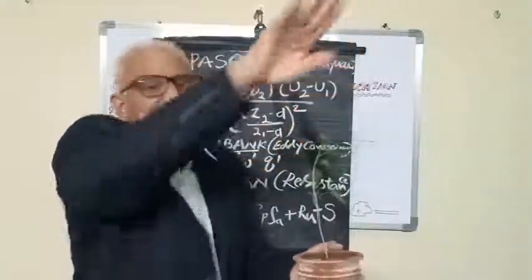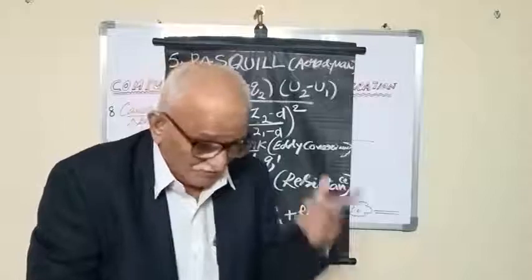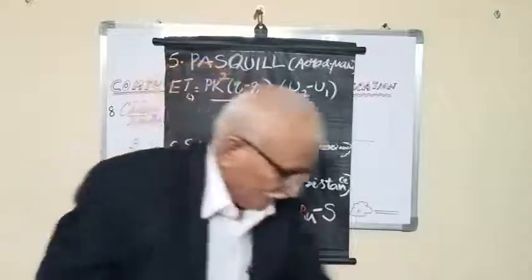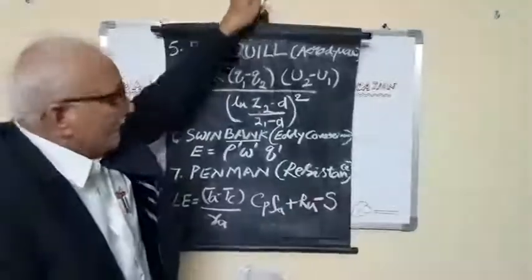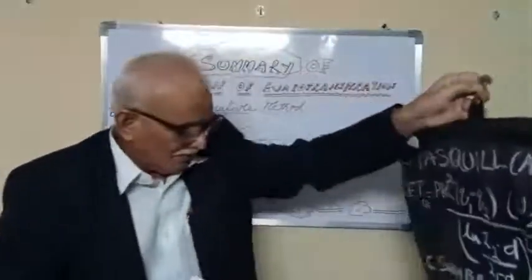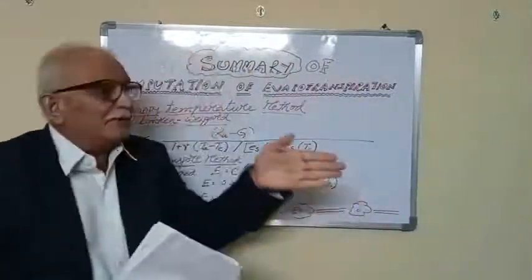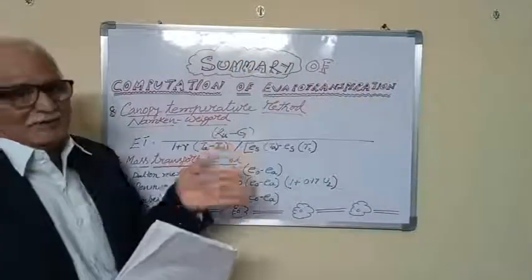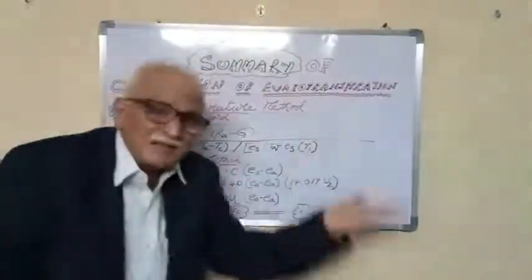So this is the resistance approach. How much resistance the crop is offering, we try to understand. And finally, there are the canopy temperature and mass transport methods. Canopy temperature means remotely sensed canopy temperature, using remote infrared thermometers. And what are the mass transport methods?